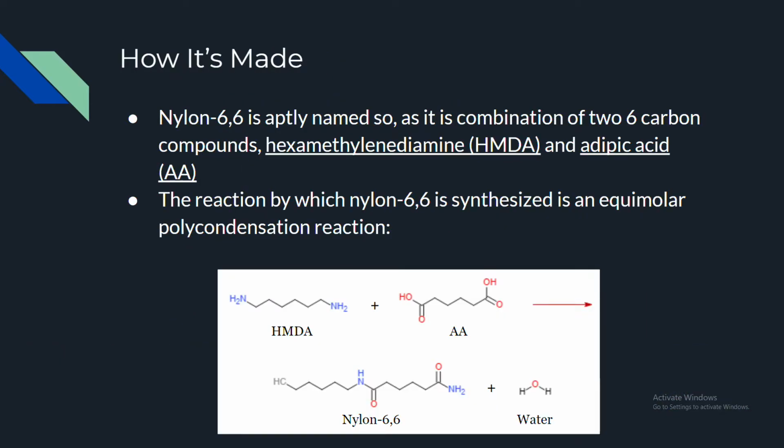Nylon 6,6 is made as a combination of two 6-carbon compounds, HMDA and adipic acid. The reaction by which nylon 6,6 is synthesized is an equimolar polycondensation reaction, shown below.